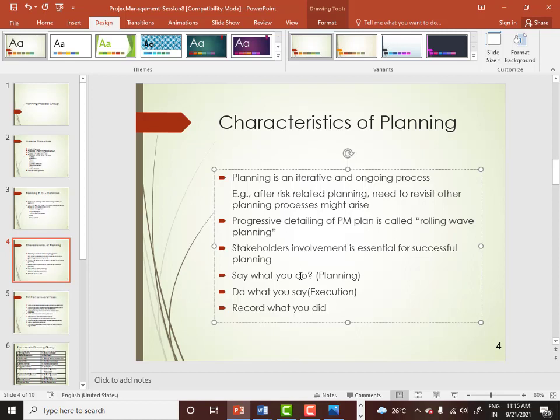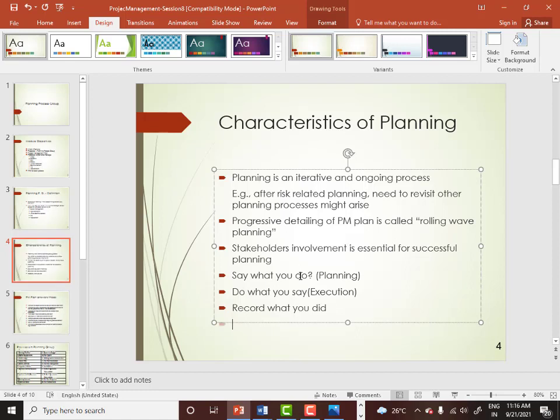I will give you one simple example. Let's say that in the project plan document, you would have mentioned that the project charter, which is the most important aspect of beginning a project, will start on 22nd of September 2021. That is the start date for that particular project charter. But unfortunately, due to some incidents inside the organization, you are not able to start on 21st or 22nd, you will start it on 25th. So that means you are already delayed by 3 days. That is called record what you did.